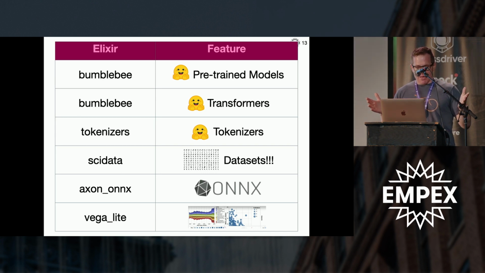Scholar is a more traditional ML library. I'm not going to be touching on the fancy, cool new stuff of neural networks and large language models. Just note that if you're looking at that in the Elixir space, you've got Bumblebee as a great resource, as well as Axon, and there is a lot of availability for data sets and integrations and visualizations. All right.